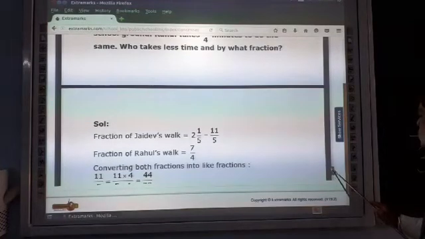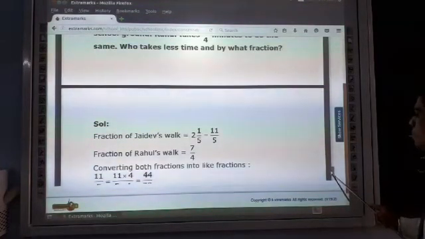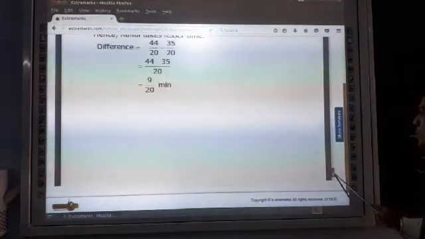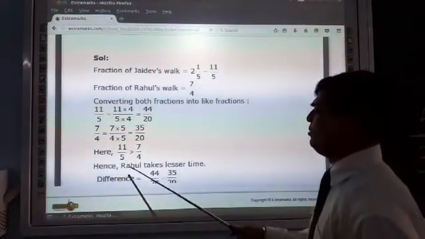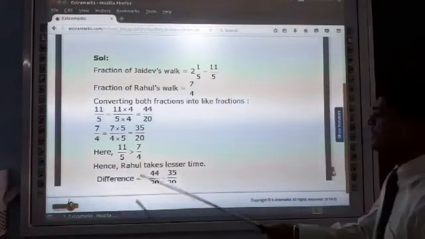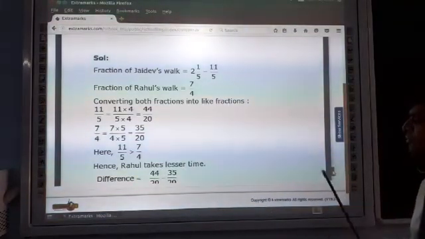So converting here, 11 upon 5 is greater than 7 upon 4, hence Rahul takes lesser time.